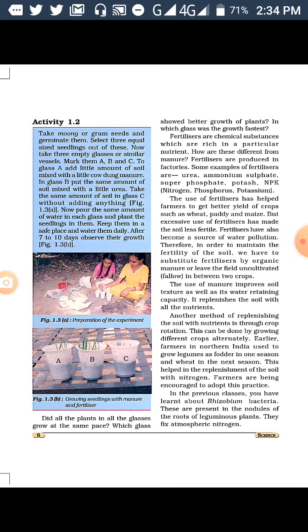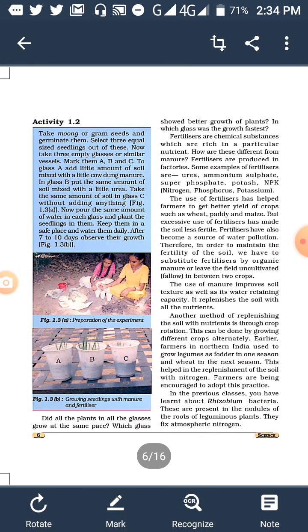Where do you think the seeds will grow very fast? You are right, they will grow easily where there is fertilizer. So the farmer also follows the same step. These fertilizers which are added to the soil are very important. How are these fertilizers different?